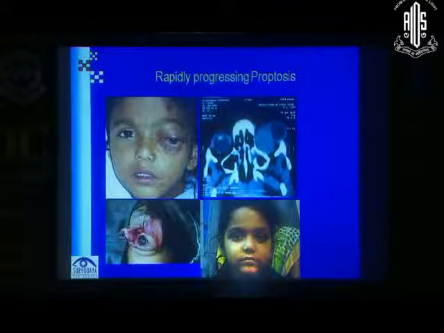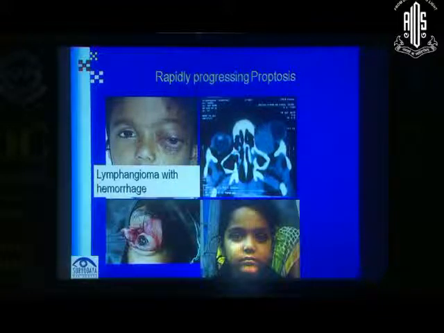This is 1.5 months after the surgery. The scar doesn't show. So that bluish cystic lesion is what was the trouble. It was a lymphangioma which had undergone hemorrhage, and I have not seen this kind of presentation where the swelling was actually progressive over a period of time. Usually it's sudden when the bleed occurs, but I have not seen a progressive condition before.